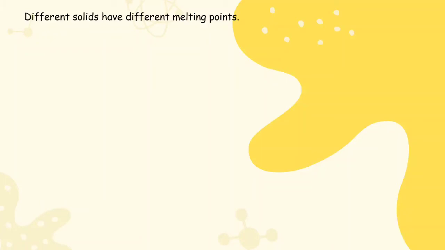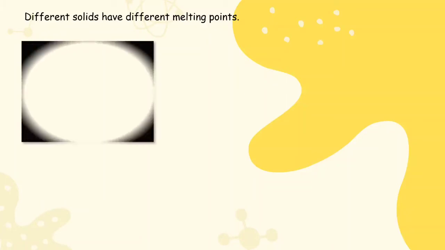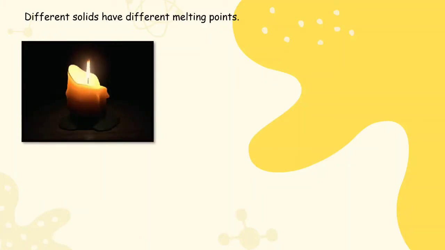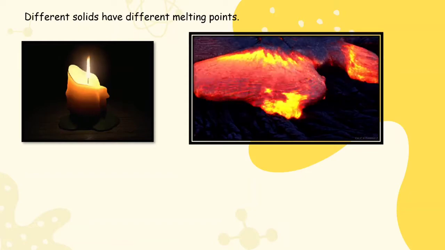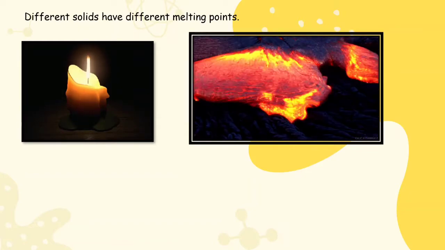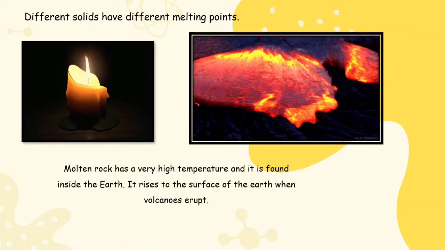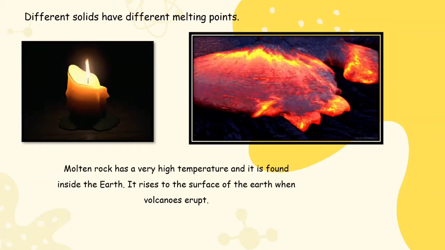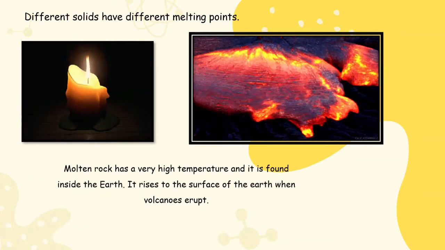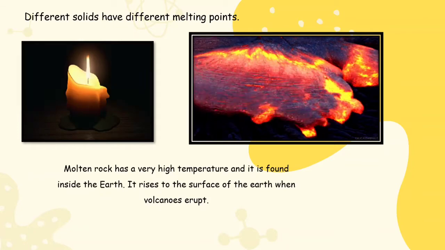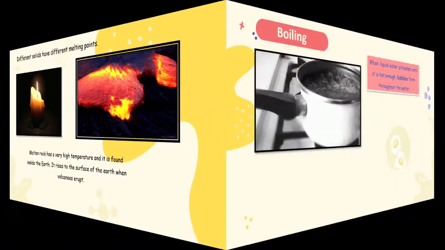Different solids have different melting points. First, this candle. Candle wax is a solid at room temperature. It has higher melting point than ice. But how about this one? Molten rock. Yes, molten rock has a very high temperature. It's found inside the earth. It rises to the surface of the earth when volcanoes erupt.